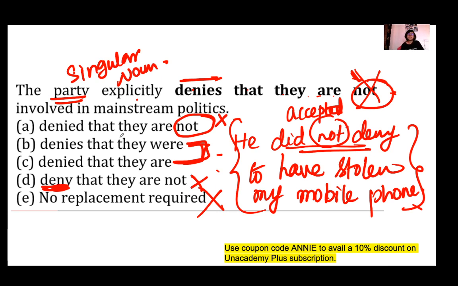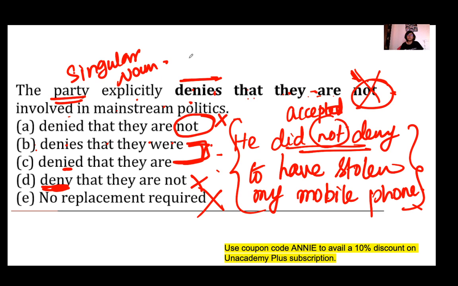Yes, in B and C, which one is right? Okay. The party explicitly denied, if you use this one, denied that they are involved in mainstream politics. The party explicitly denies that they were. See, the more appropriate is,